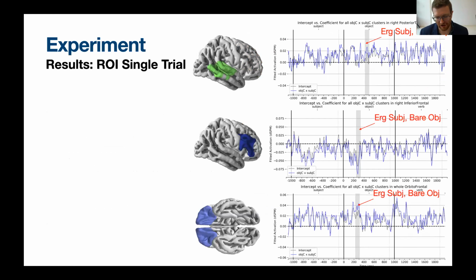So first, before I show you anything else, don't look at this yet. Before I tell you anything else, we find that pretty much every variable that we looked for is significant at the verb in some brain region. This is probably not a surprise. We're looking at a head final language.